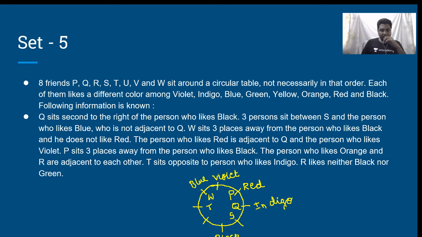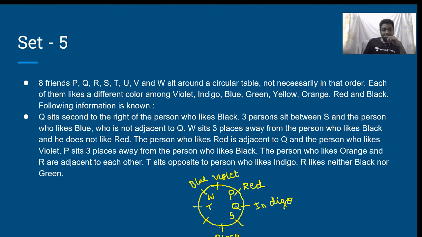R does not like black. Okay, R likes neither black nor green. Okay, P, Q, S, T, W are done. R and V are the two people I am left with. The person who likes orange and R are adjacent to each other. That means this cannot be R. The violet cannot be R.